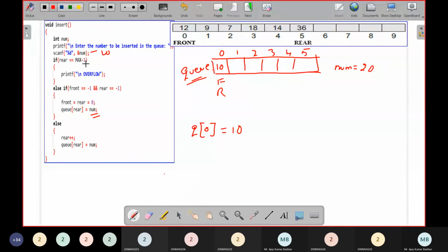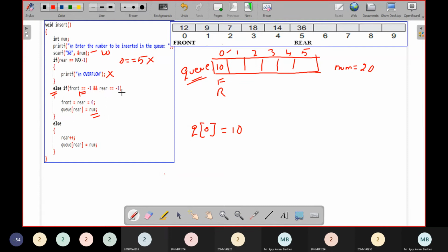Is rear equal to max minus 1? So 0 equal to 6 minus 1, which is 5? No. So we do have spaces available, and this condition will not be executed. You'll come to this else if: front equal to minus 1? But this time front is pointing to index 0, and so this condition fails, false.